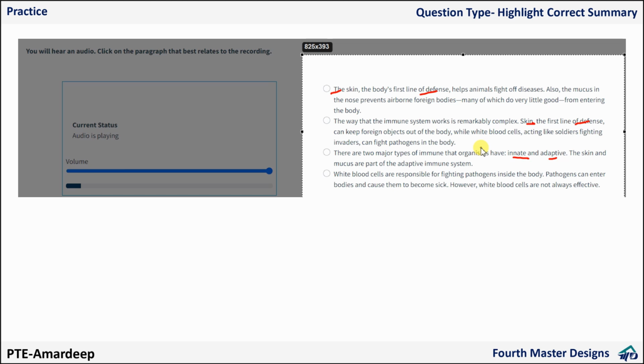Well, it prevents many things from entering the body. Also, the mucus in the nose prevents airborne foreign bodies, many of which are harmful, from entering the body. What else? There are defenses in the body as well. For instance, both the stomach and intestines produce acids. Some of them are able to remove pathogens from the food we eat.